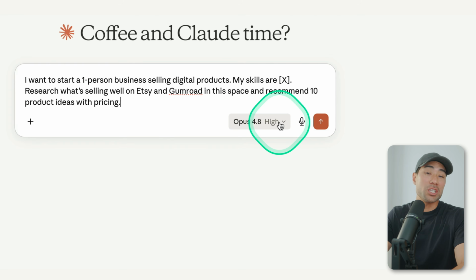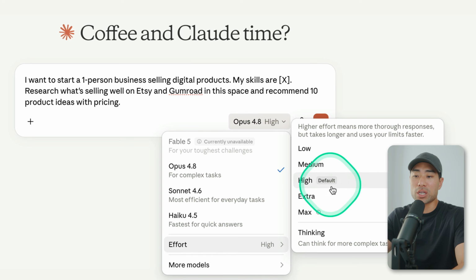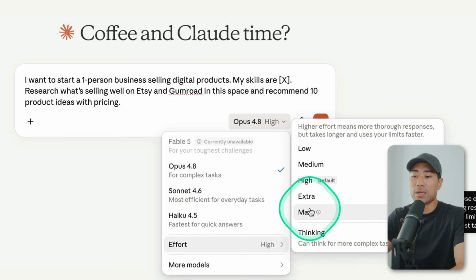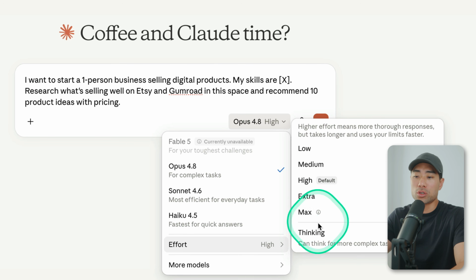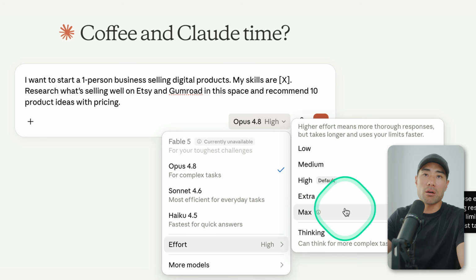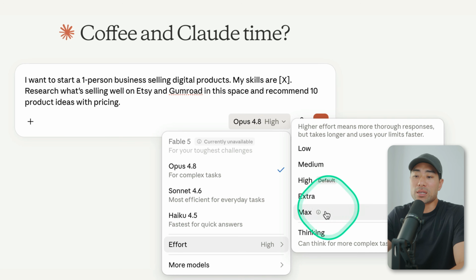With Claude, of course, you can change the model so that it thinks more, and you can change the level, so max, depending, of course, on your plan. And then it'll obviously use the amount of tokens based on what you choose. So if you wanted it to think longer, do more research, and perhaps give you a better result, you can set it right here.